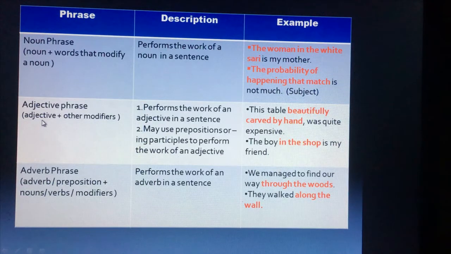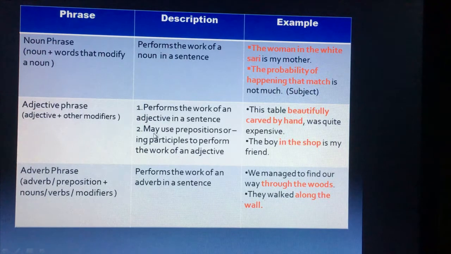In an adjective phrase we will see an adjective plus other modifiers, and the description will be in 2 different ways. The first one: performs the work of an adjective in a sentence. Obviously it will perform that, that's why it's called an adjective phrase, right? See the example: this table, this one is a noun, and the other part is beautifully carved by hand. As you can see, this is modifying the noun. We know that the word which describes a noun is called an adjective. So this one is our adjective phrase. Beautifully carved by hand was quite expensive. So this is acting like an adjective in this sentence.